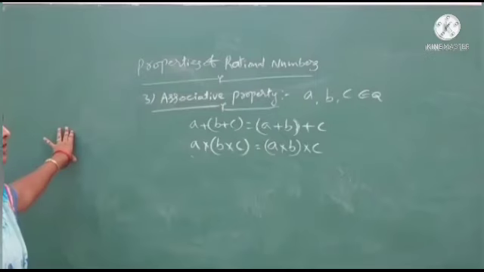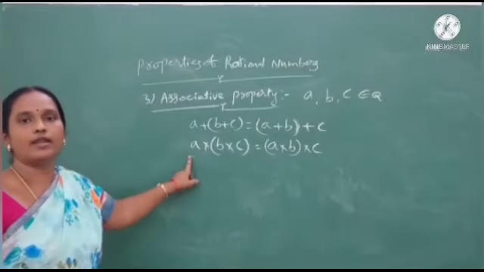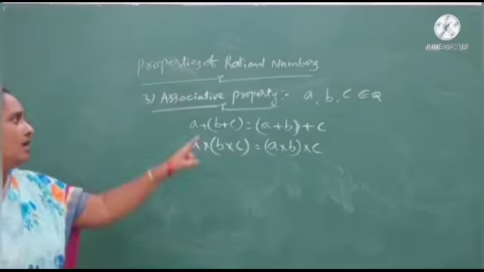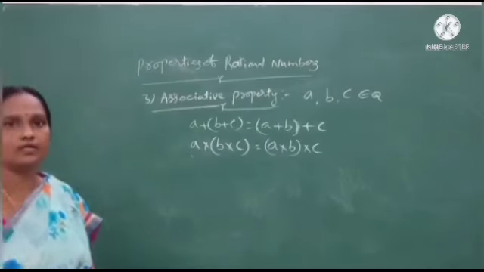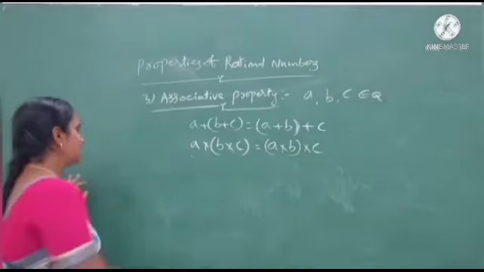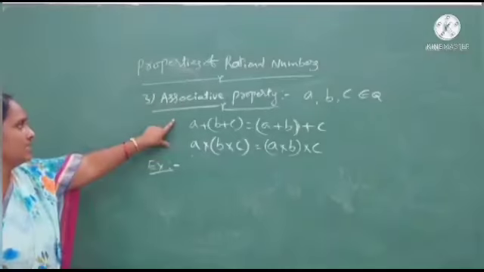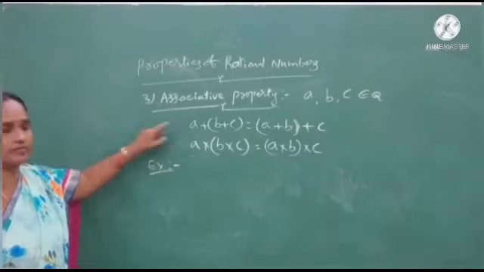So this associative property is satisfied only for addition and multiplication. We cannot apply it for subtraction and division. I will explain with one example whether these properties are satisfied or not.